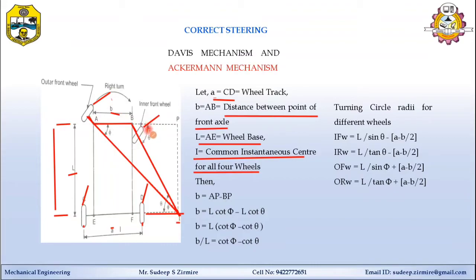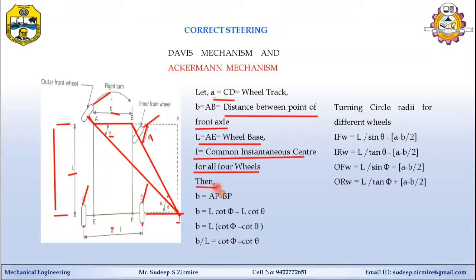The front inner wheel makes the angle theta here, and the outer rear will make the angle phi. The value of theta is more than the phi angle. For design purposes, the maximum value of theta can be taken as 45 degrees, and for phi the maximum value can be taken up to 30 degrees.